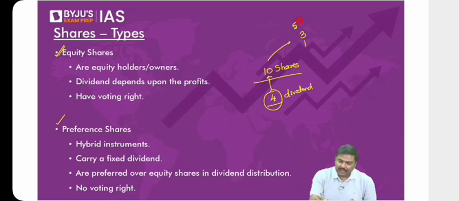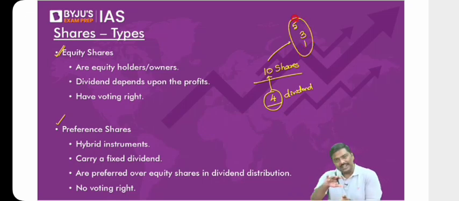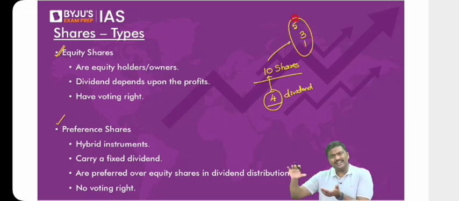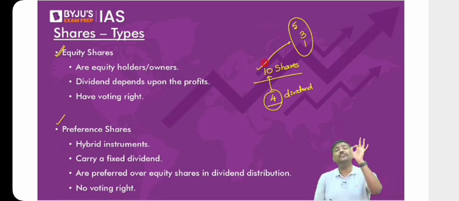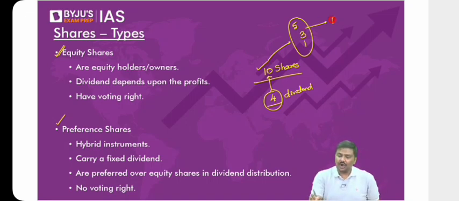One type of share is where the dividend return is not guaranteed. The amount of dividend that is given is not guaranteed. It will vary from one year to another year. Of course, right? It depends on the profits. And in another type of share, annually out of profits, they will give you a fixed amount of dividend. These kinds of shares are referred to as normal shares or equity shares.